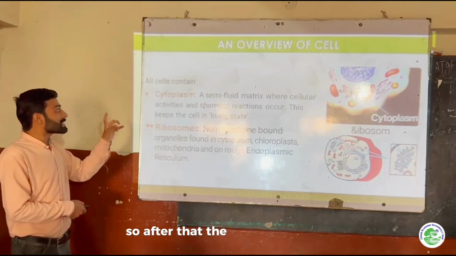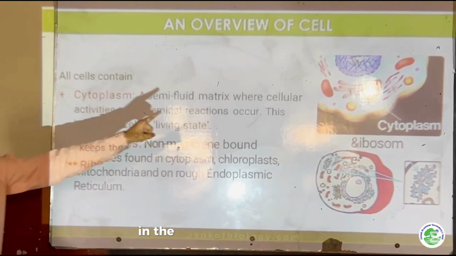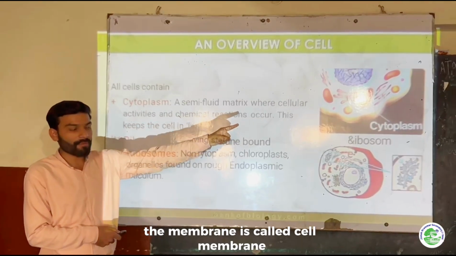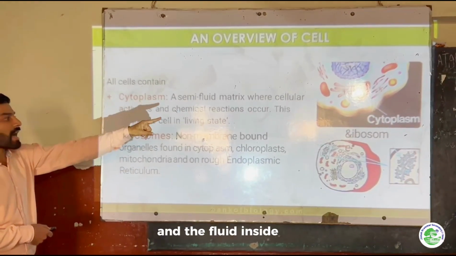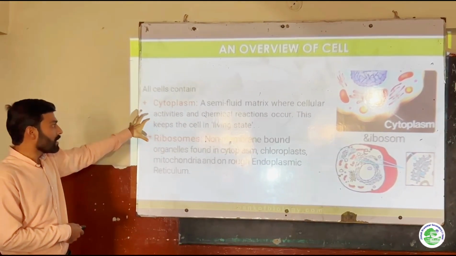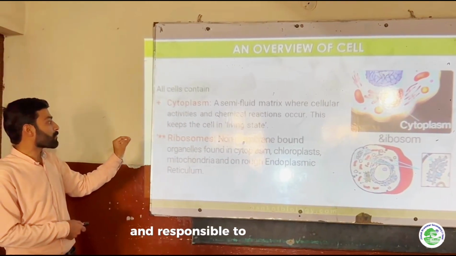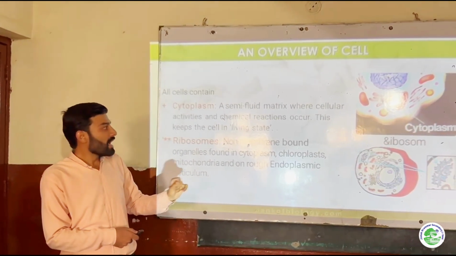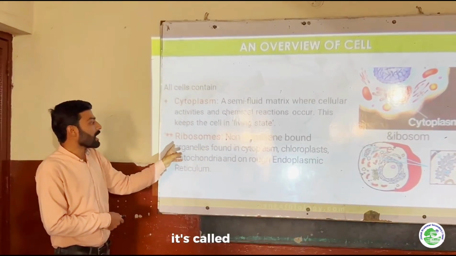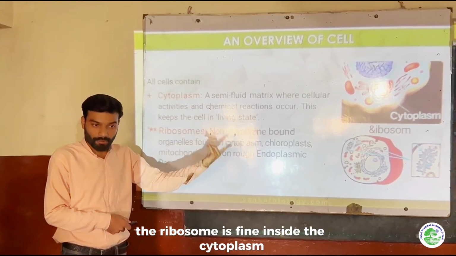After that, the cell is composed of two basic things, the cytoplasm and the membrane. In the first picture, we see the cytoplasm. The membrane is called the cell membrane. The fluid inside is responsible for all the chemical reactions and for keeping the cell in a living state. Then in the center of the diagram you see small spots. These are called ribosomes. Ribosomes are found inside the cytoplasm.